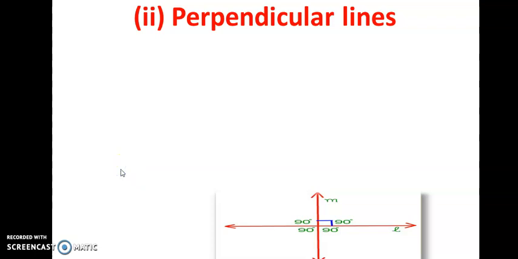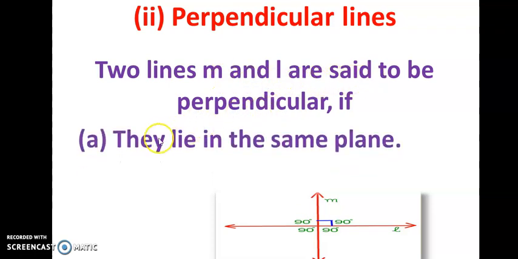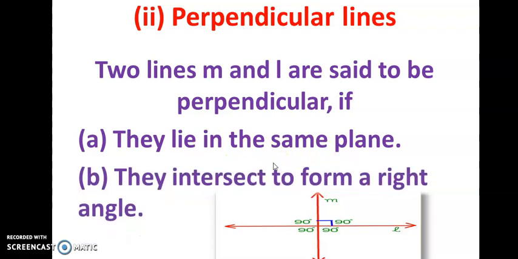So, we can define perpendicular lines: two lines M and L are said to be perpendicular if they lie in the same plane and they intersect to form a right angle. Okay. Now tell me the other terms that need to be defined here. Yes, angle and plane.